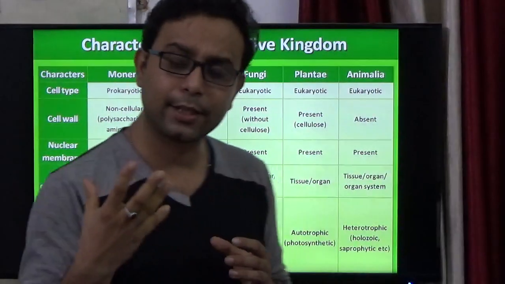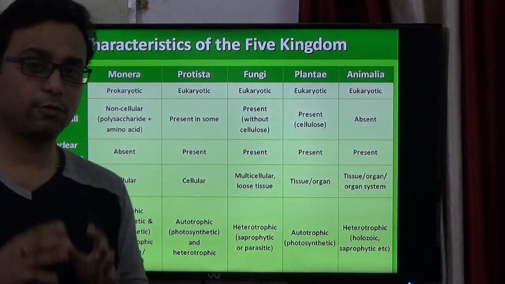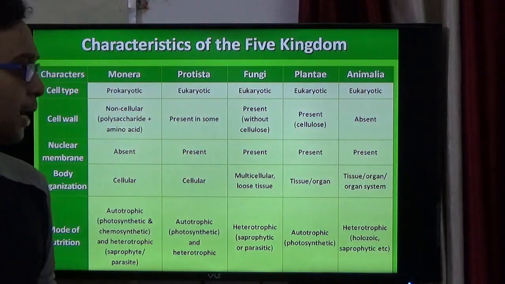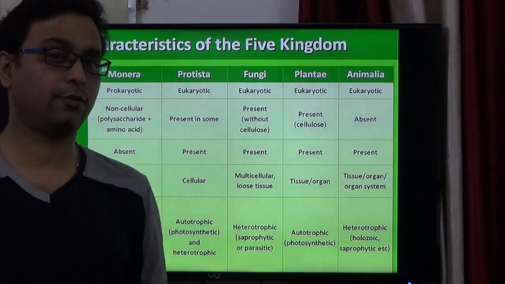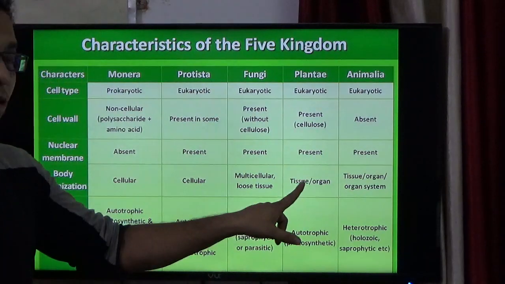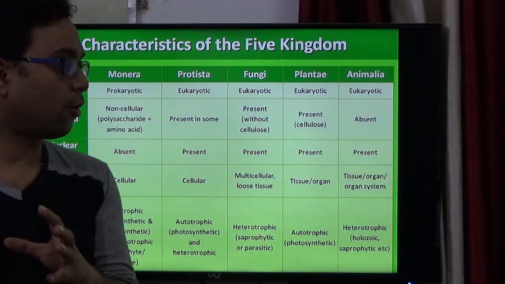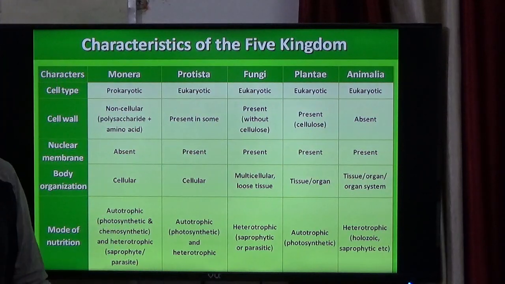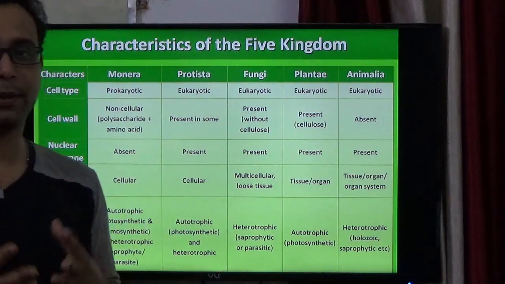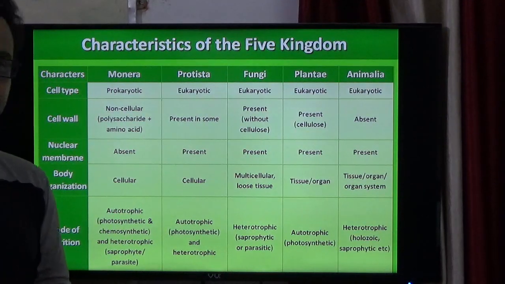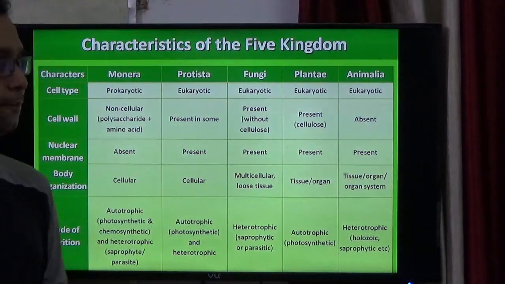And the next one is the Plantae. The plant is made of eukaryotic cells, and a cell wall is present, which is made up of cellulose. The nuclear membrane is present because it is a eukaryotic cell, and their organization is not cellular; they have tissue or organ level organization. All the plants are autotrophic in nature. There are some exceptions like Cuscuta, but most plants are autotrophic.